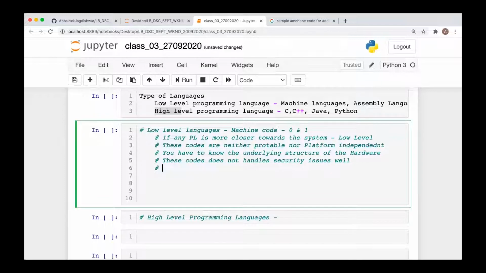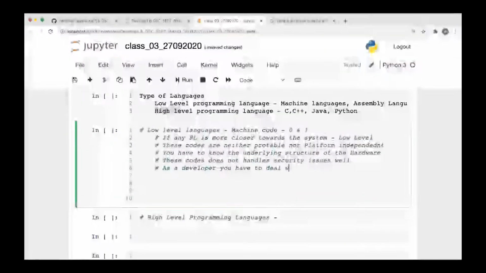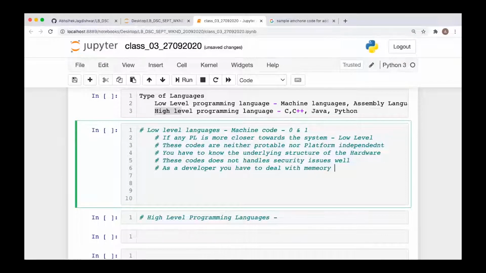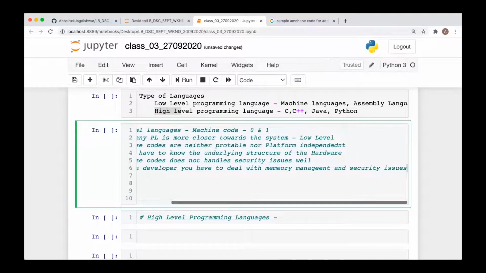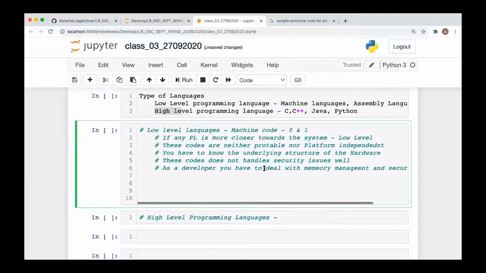Okay, so as a developer you have to deal with memory management and security issues. So these all are, you can say, problems with the low level programming languages, and we would never prefer to code in the low level programming languages.